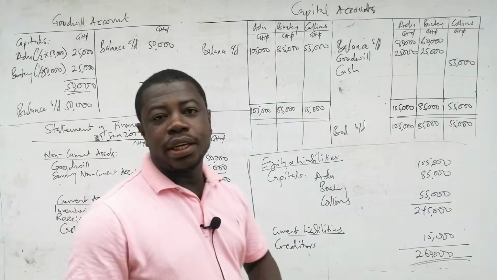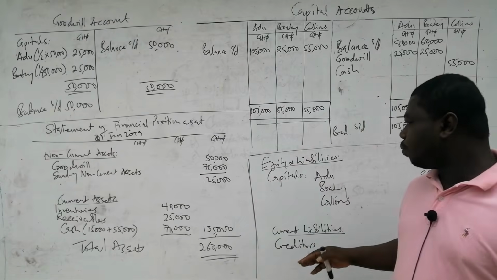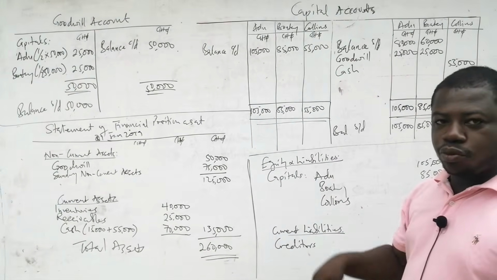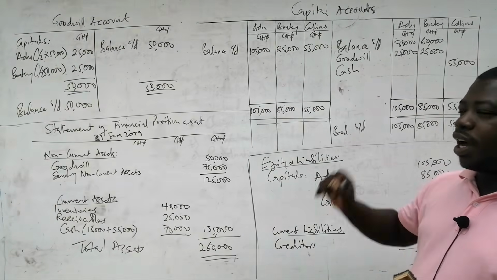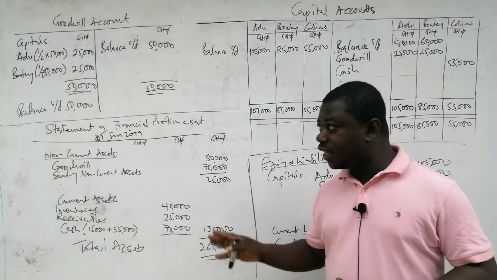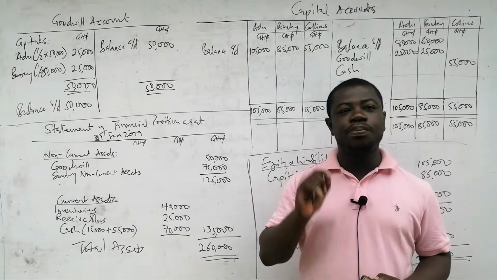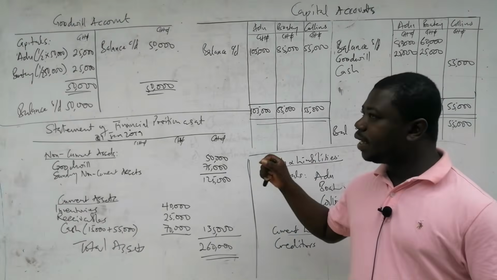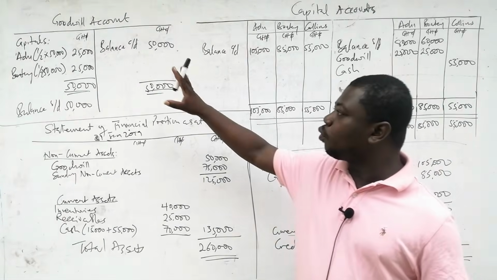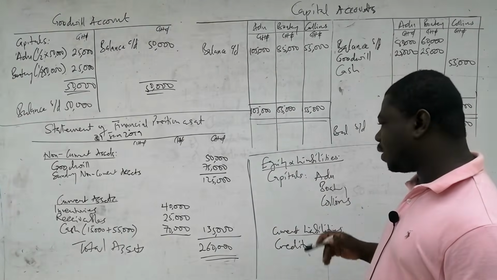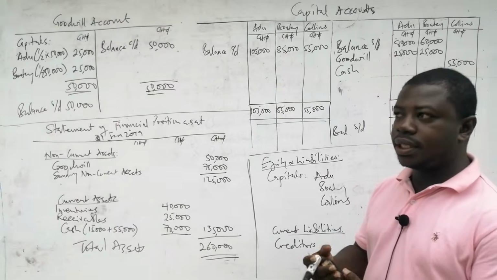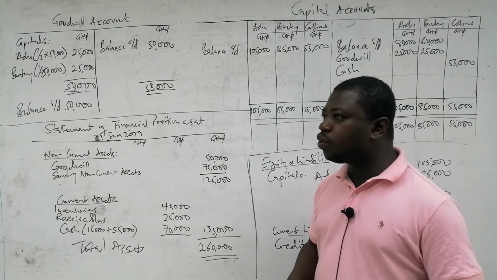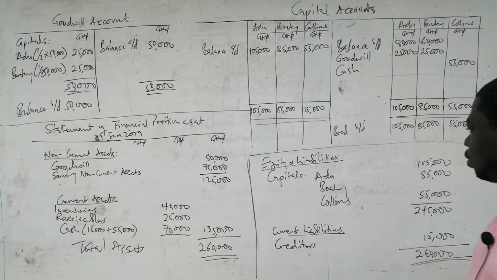So this is how the solution will be presented for the partners on the admission of a new partner where goodwill is to be maintained in the books. Now, we are going to also present the same solution. This time, we are going to bear the second scenario in mind, that goodwill is not to be maintained in the books. And so we will close off the goodwill account and it will not appear. And then we will see how it will affect the accounts as well. And so this is how we go about a situation where goodwill is to be maintained in the books. So you can look at it again.